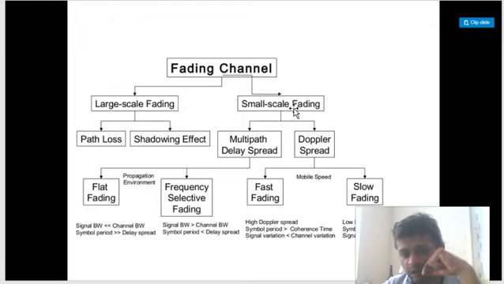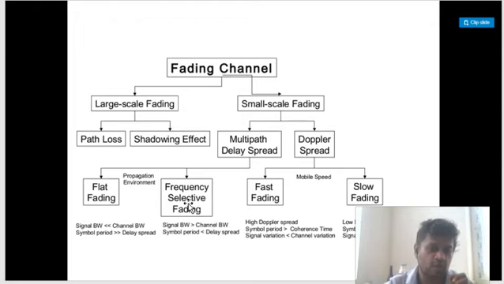Again, we will revisit what is small scale fading. We will study what is multipath delay spread. We will study what is Doppler spread. We will study how, because of delay spread, flat fading and frequency selective fading are being caused. What is the meaning, and what is the significance of these conditions? And what is Doppler spread?